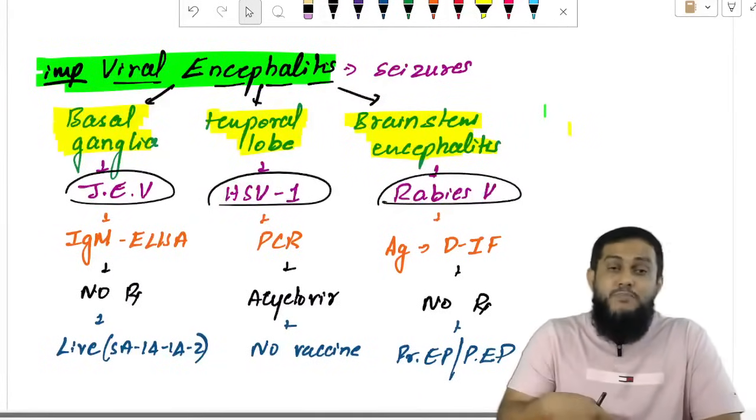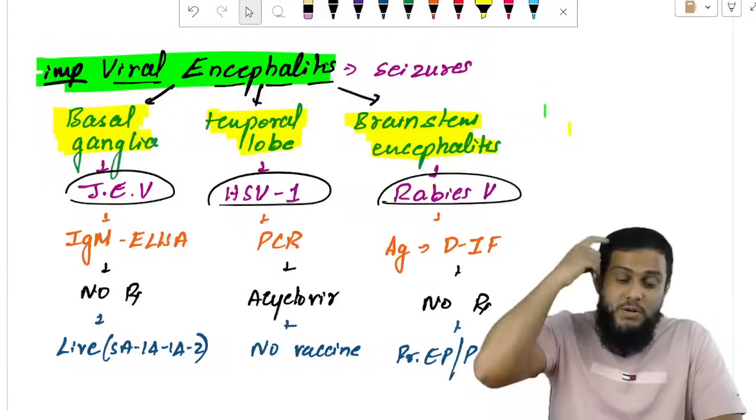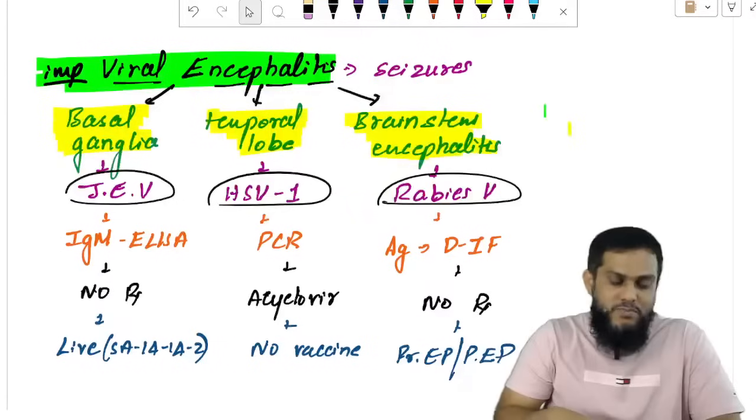Right, JE affects the basal ganglia of the brain. HSV1, the temporal lobe of the brain. Rabies virus, the brainstem of the brain.